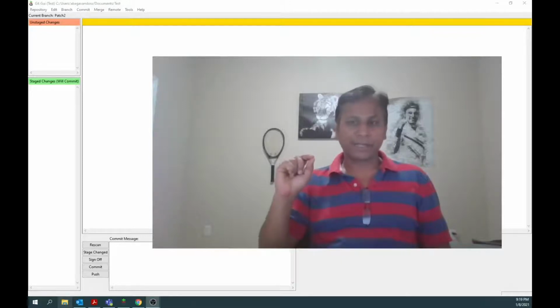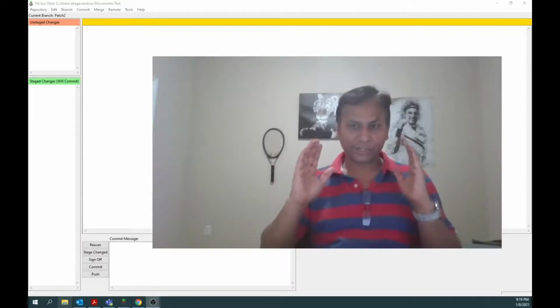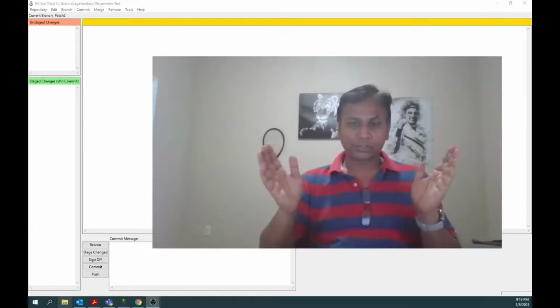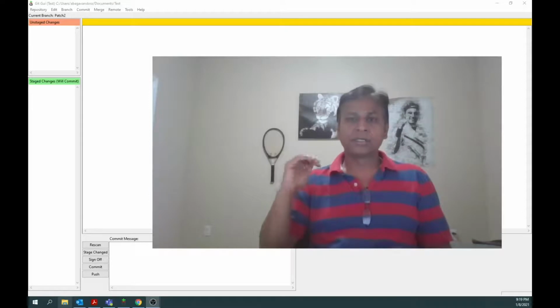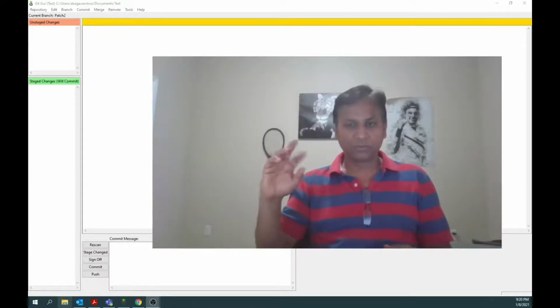WinMerge is a very lightweight and simple tool. At the same time, it's so powerful that we can see a difference visually and push the contents left and right and merge with full satisfaction. Then we can save the content. It's just an alternative way of doing a stash in the command prompt, but we are going to do it from Git GUI and using WinMerge. It's a two-way process, but it gives some comfort to those who are comfortable with GUI.